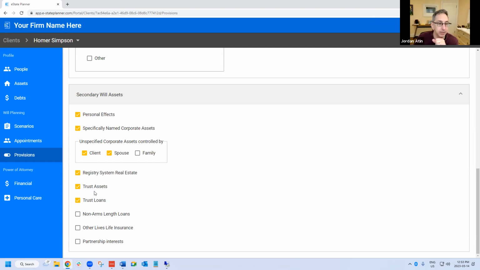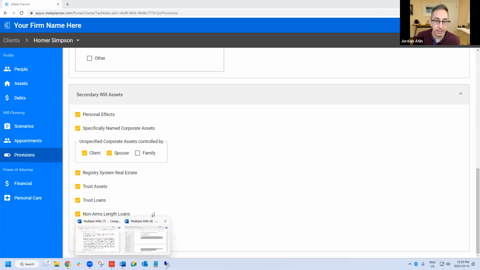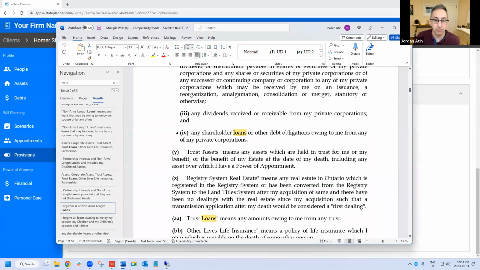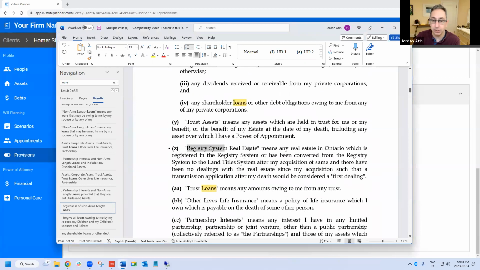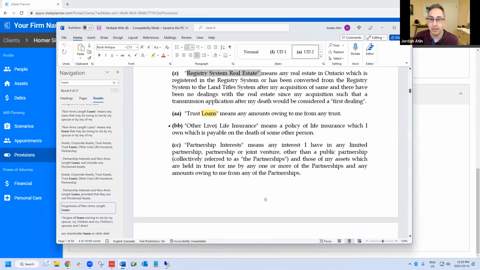Then registry system real estate, trust assets, trust loans, and I might want to include all of them in the definition. And therefore, that's what eState would do. It would include in our definition section all of those different things: trust assets, registry system real estate, that's mostly now first dealings exemption properties, trust loans, which are amounts owing from any trust, and other lives' life insurance, which is a policy of life insurance that I own, the testator owns, but it's payable on the death of some other person.